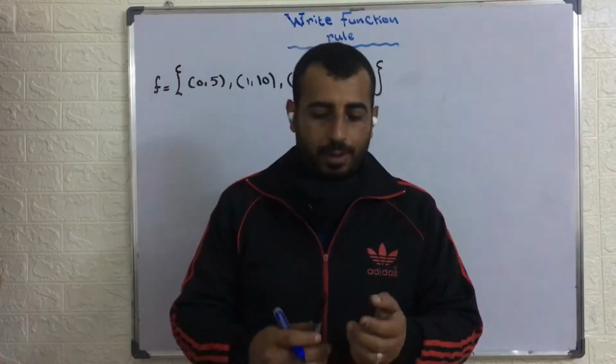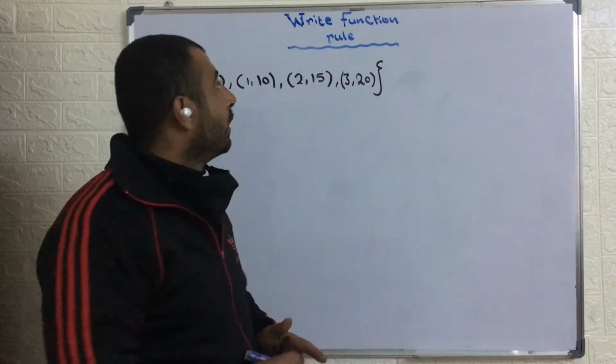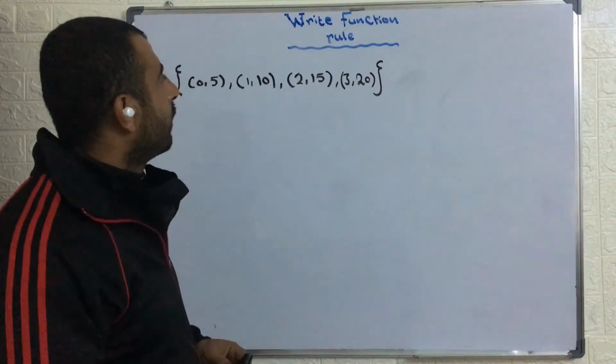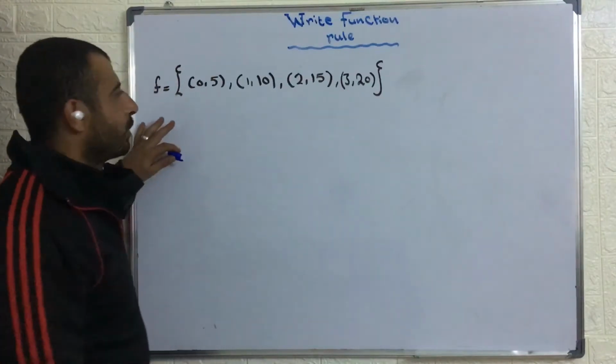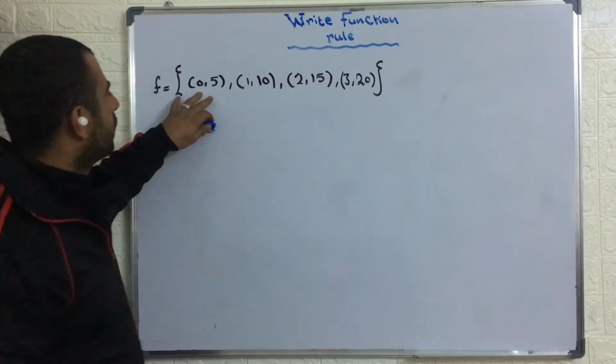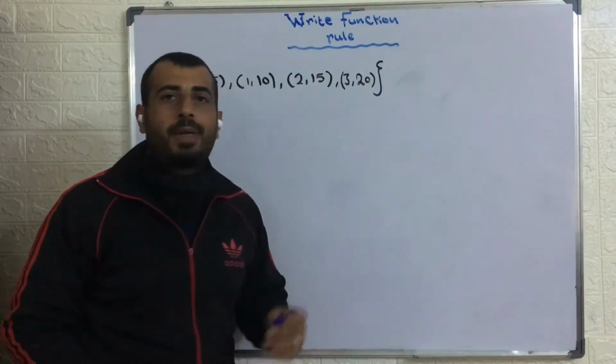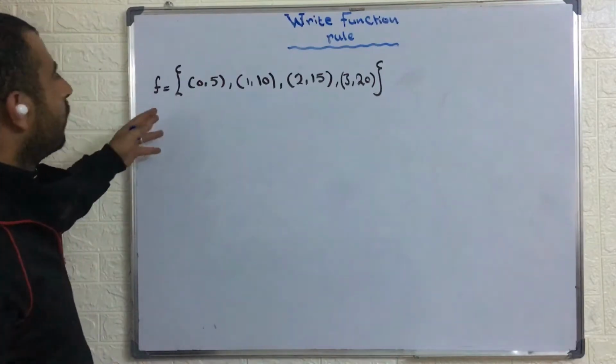Welcome back to our lectures in Algebra 1. Today, inshallah, we will discuss how we can write a function rule. If we have a function that contains the ordered pairs (0, 5), (1, 10), (2, 15), and (3, 20), how can we construct the rule of this function?